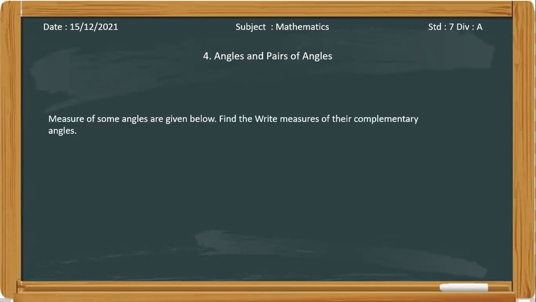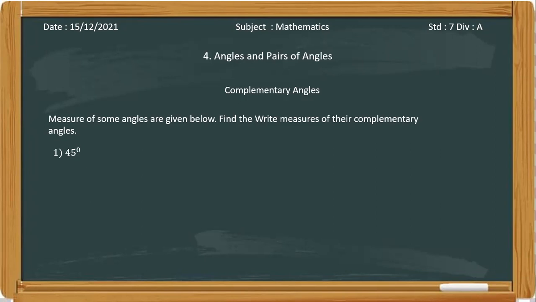Okay, so this is the question. Measures of some angles are given below. Write the measure of their complementary angles. You have to find the complementary angles. Similar to the previous sum which I have solved, you just have to subtract the given angle from 90 degrees. So the first one is 45 degrees. What will be its complementary angle?